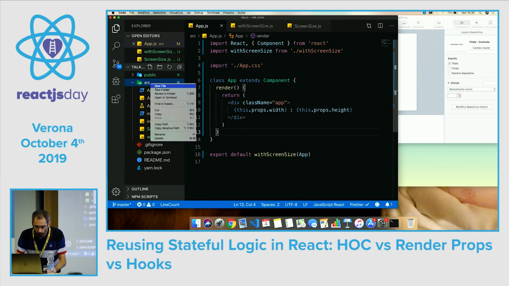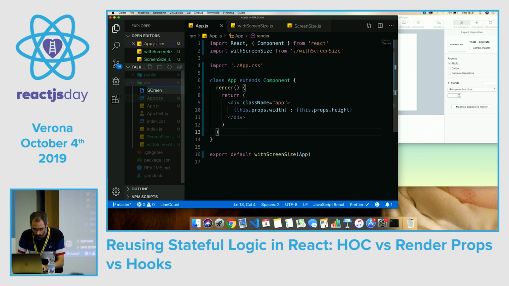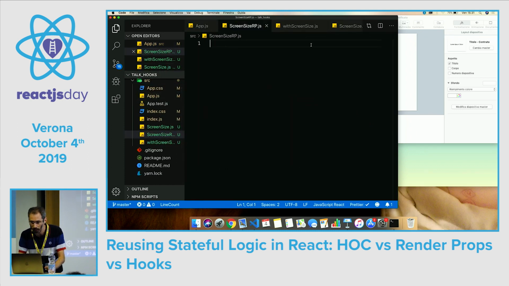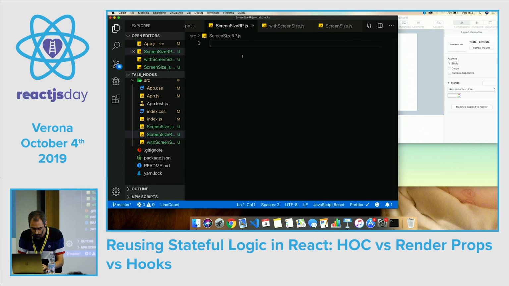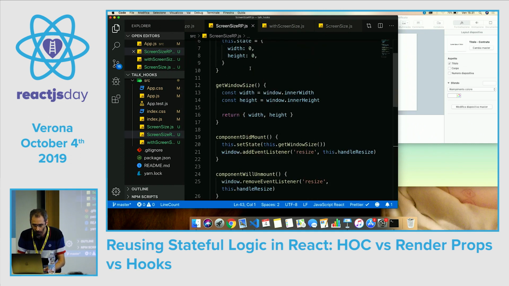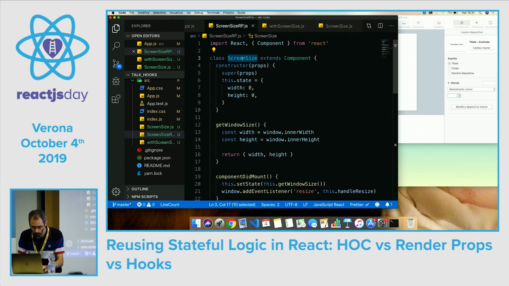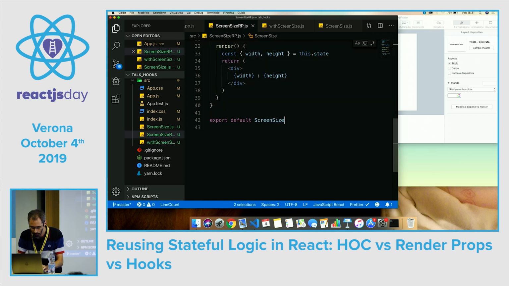We create a new file, screen size rp, render props.js, and let's copy our screen size component. Okay, let's call it screen size rp to be more clear.